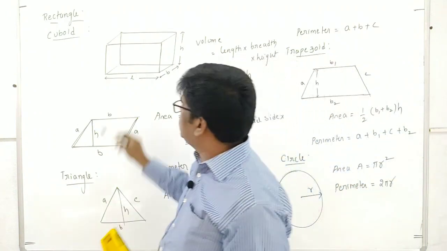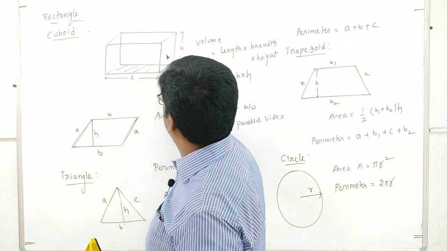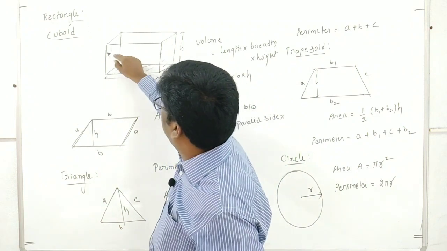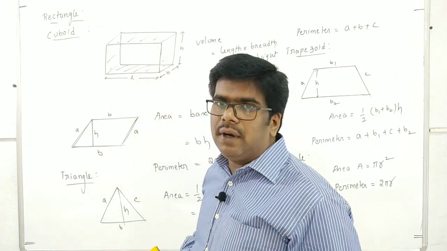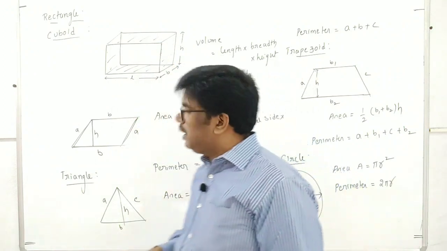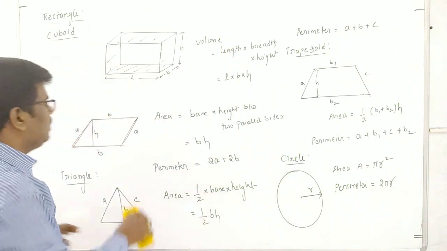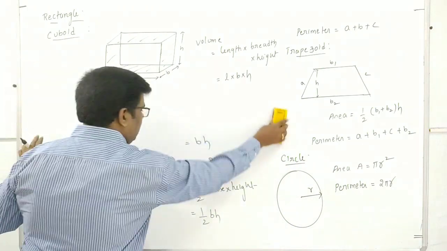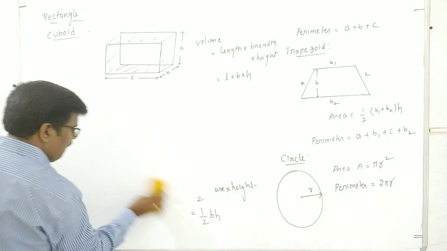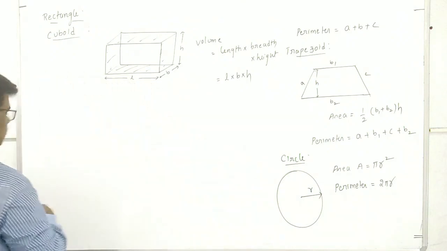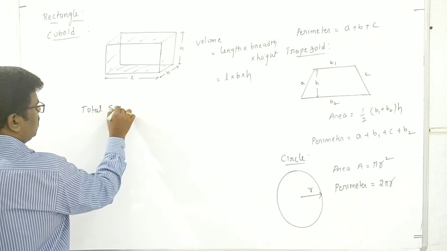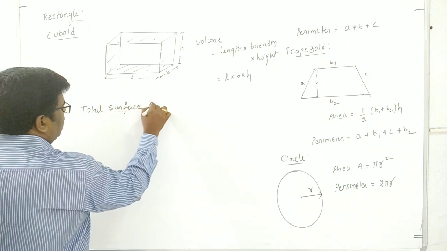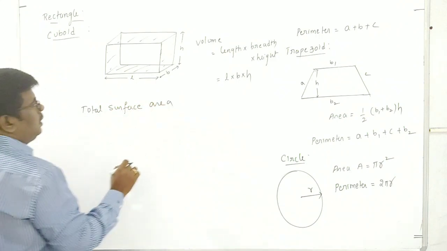And total surface area. Total surface area means completely the complete surface areas, front, back. So what is the total surface area if you want it here? We can write it like this.